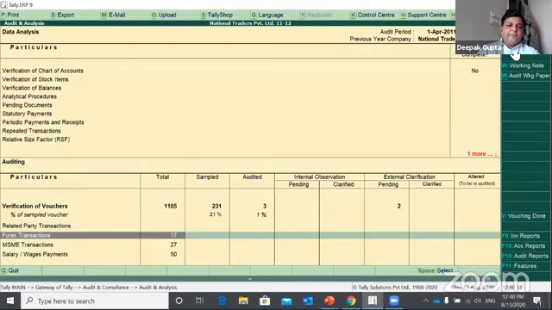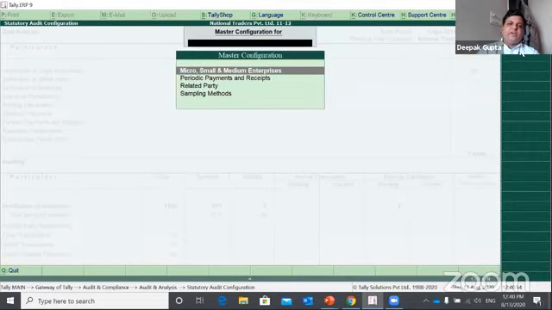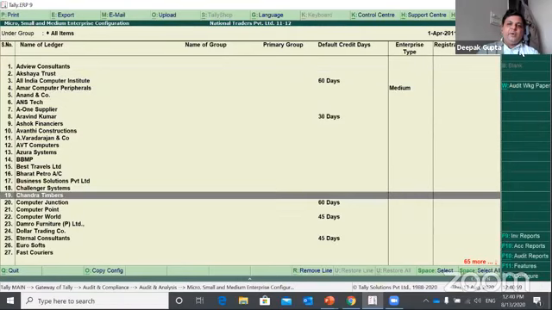Other than that, if you have Forex transactions, it would be categorized here. If you have MSME transactions, you can also classify these transactions here. So how to classify which ledgers belong to MSME transaction? You can configure this in the master configuration button on your right hand side, pressing Control F9. So here you can select micro, small, medium enterprises, and you can select the party and you can mark them. You can update them whether it belongs to MSME.